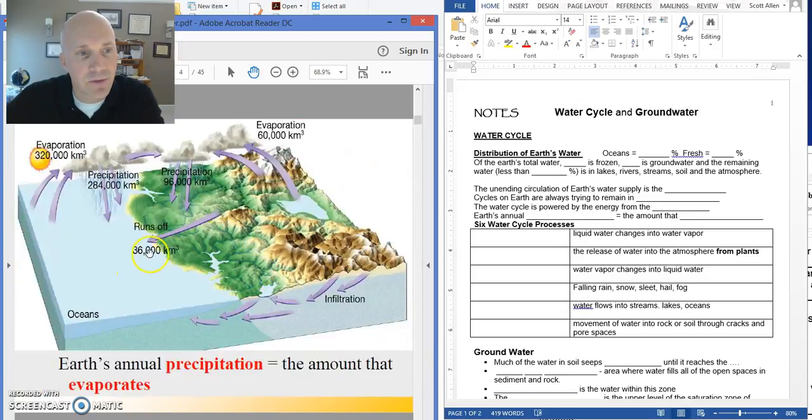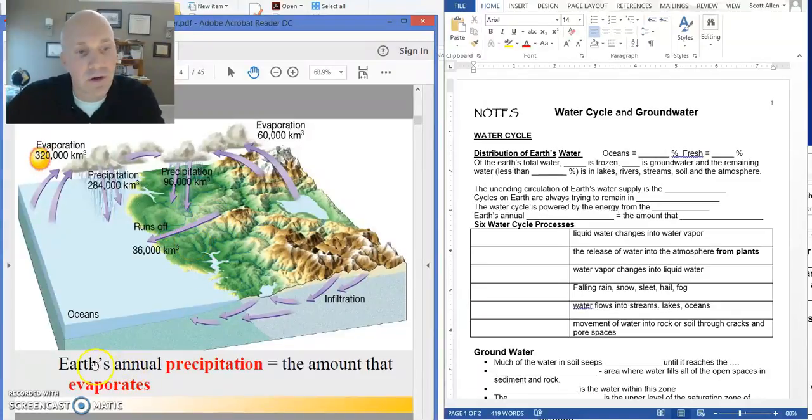So this slide right here shows some of that balance. All right. For example, a lot of the world's ocean water eventually evaporates. This would be the amount from there. A lot of the world's fresh water evaporates. All right. Where does that water go? It goes into the air where it makes clouds eventually, and those clouds eventually are going to create some form of precipitation, either rain or snow. That's going to fall back to the Earth. That water is then going to eventually run off and eventually make it to the oceans, or it's going to sink into the ground, and that groundwater will eventually make it out to the oceans. But this is a continuing cycle of what we call the water cycle.